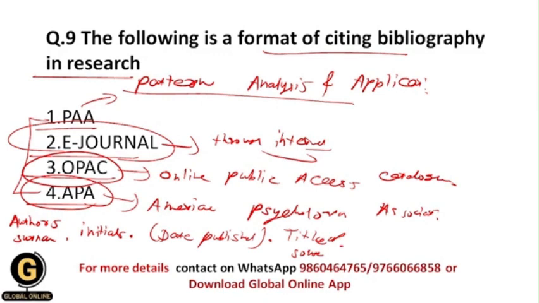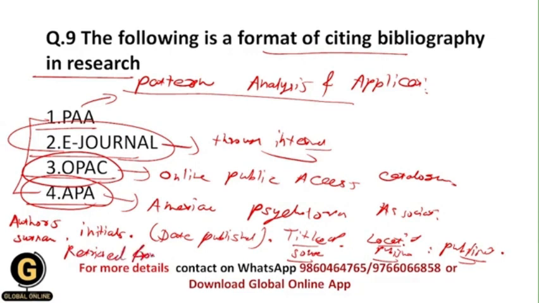Then write the location of publisher. Over here, in title of source, you can also write the title of book or journal, whichever is available. Then you can write the location of publisher and the name of publisher. Then again give a full stop. Then write the retrieved from URL.